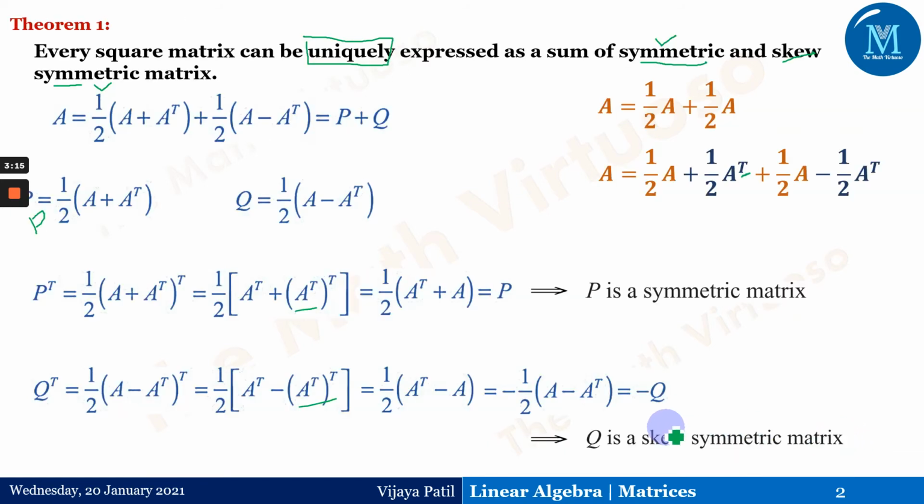So we have shown two things: P is a symmetric matrix and Q is a skew symmetric matrix. That means we have dealt with the symmetricity and skew symmetricity.